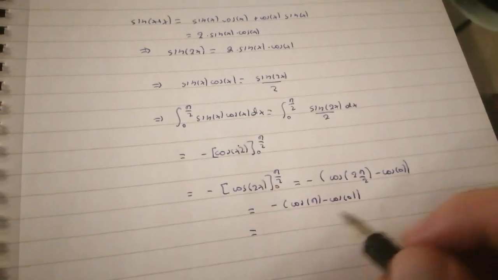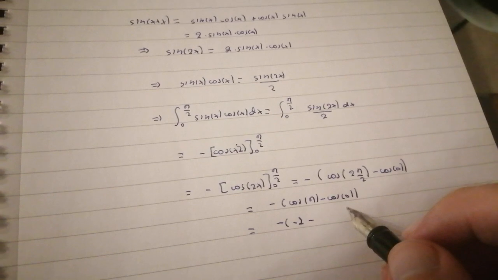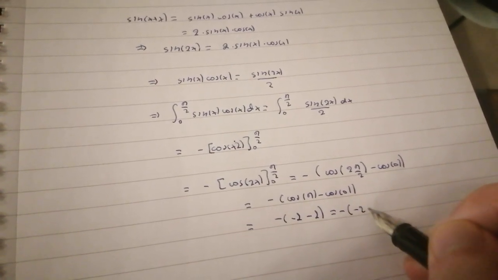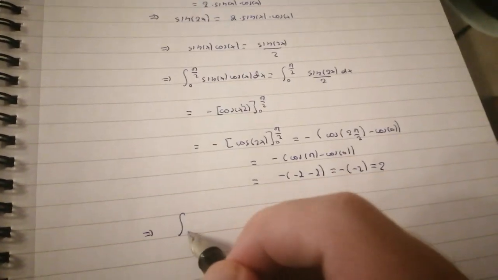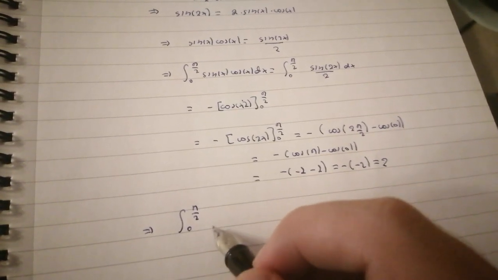Cosine of pi is minus 1 and cosine of 0 is 1. So this is minus 2, this is 2. As a consequence, the desired value of the integral equals 2.